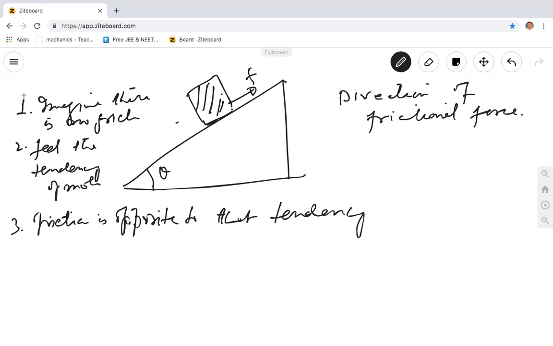I will repeat these three steps again here. Imagine there's no friction. Feel the tendency of motion. Where is it? Down. Friction is opposed to that tendency. Finish. Maybe you already know the direction of frictional force. I don't doubt that. But this technique will make it foolproof. You will not make any mistake in finding the direction of frictional force.